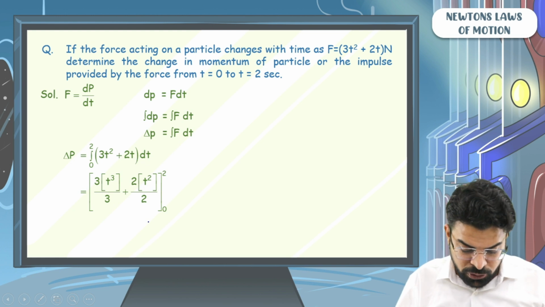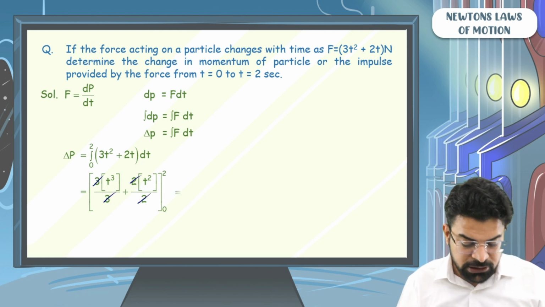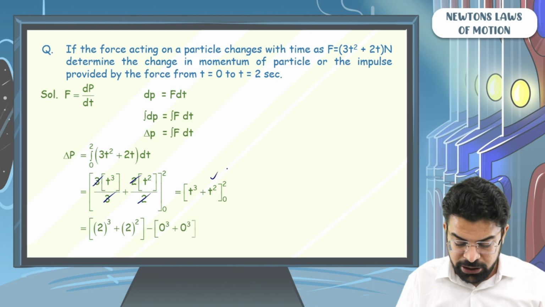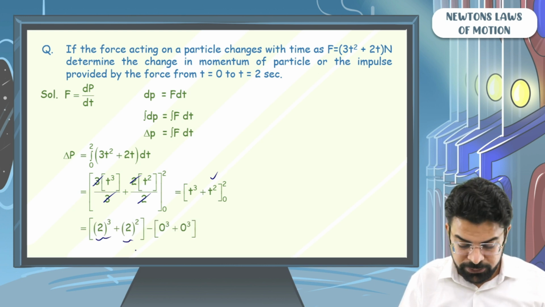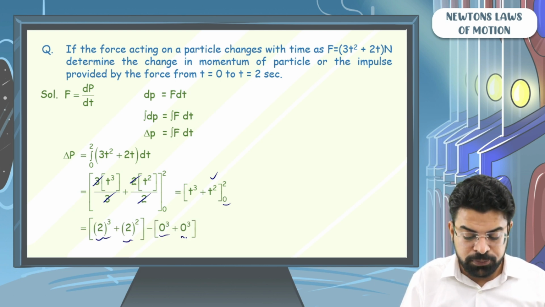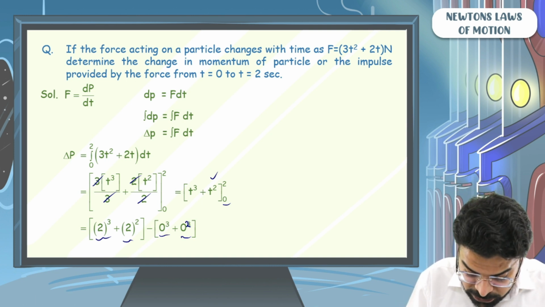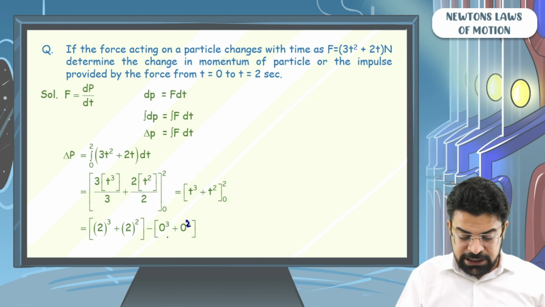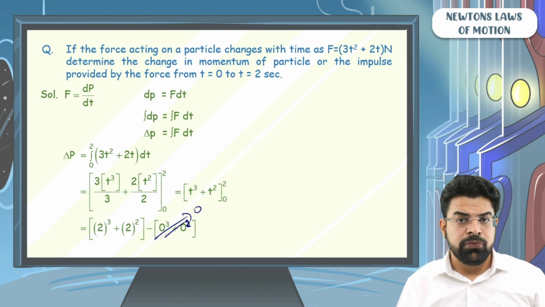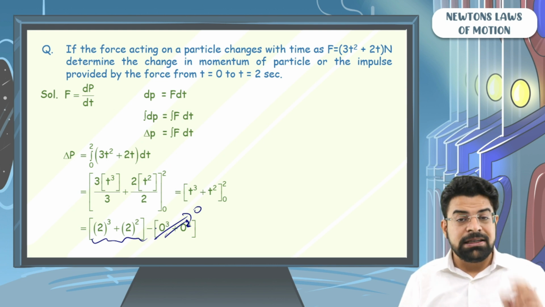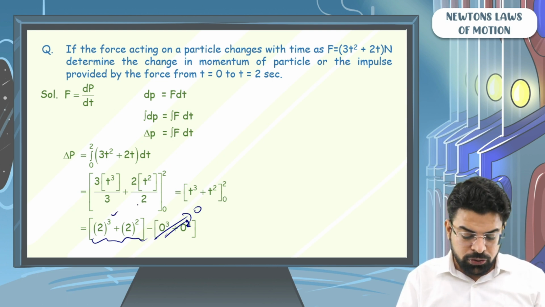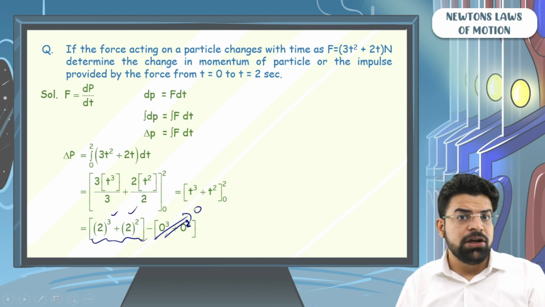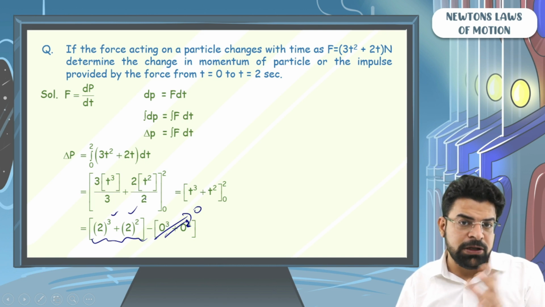So when you do this, 3 gets cancelled, 2 gets cancelled. On substituting the limit, you will get 2 cube plus 2 square minus lower limit 0 cube plus 0 square. Here it should be square by 2. So anyways, the second term becomes overall 0. So the first term gives you that the change in momentum has to be 2 cube plus 2 square. 2 cube is 8, 2 square is 4. So you get 8 plus 4, which is 12.